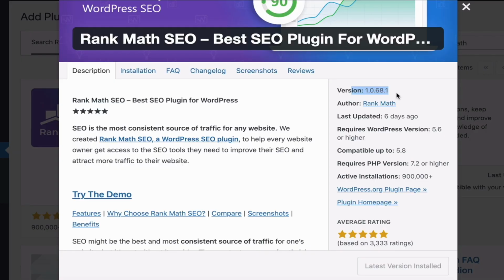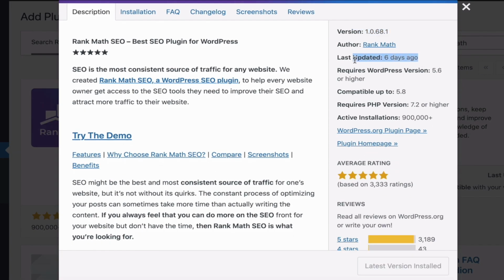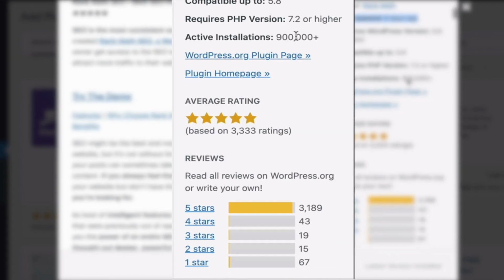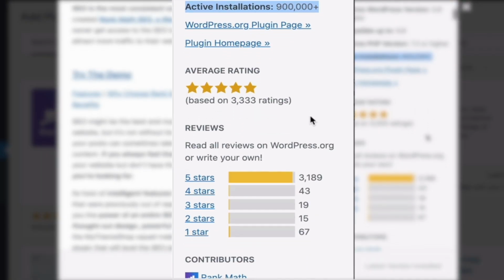That's a lot. Let's have a look at Rank Math, version 1.0.68.1. It's young. Okay, last updated 6 days ago, so it's still hot. This team is a good team that created this. These are no newbies that have created this plugin. It's a red hot plugin created by a red hot team. And if you scroll down here, you'll see that there's 900,000 active installations. For the period of time that this plugin has been out there, that's amazing. That's incredible. Scrolling down, we've got 3,000 ratings, of which we've got 3,189 5-star ratings. Again, that's good. You don't get these ratings unless you're good in WordPress. People don't give these ratings easily.